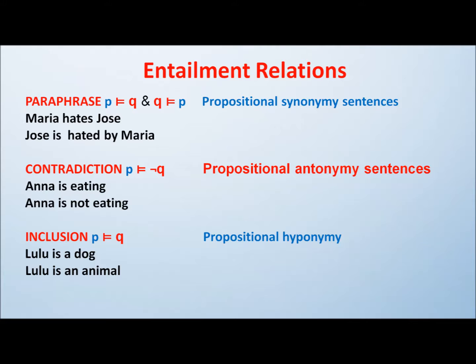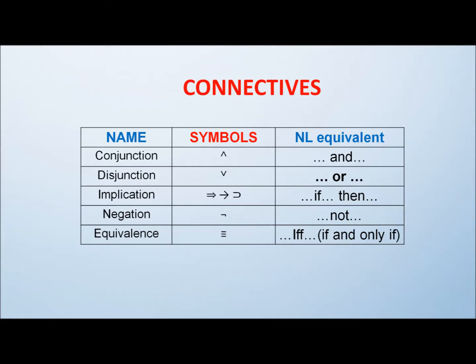A contradiction is when P is positive and the second proposition, Q, is the first proposition but negative or opposed. For example, Anna is eating and Anna is not eating. There is a contradiction. And finally, an inclusion is a hyponymy propositional relation, for example, Lulu is a dog, and we know that dogs are animals, so Lulu is an animal. The connectives also influence the truth value of a proposition. The most common connectives are the conjunction, the disjunction, the implication, the negation, and the equivalence.